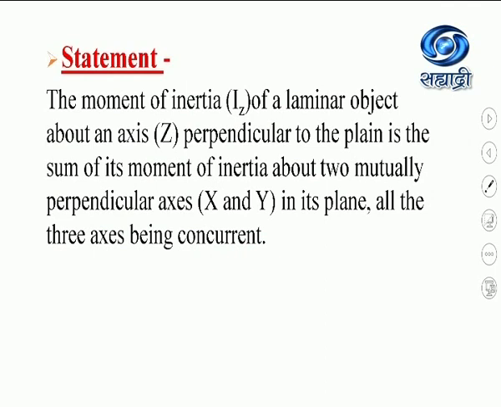Or again I will revise, the moment of inertia of a laminar object about an axis perpendicular to the plane is the sum of its moment of inertia about two mutually perpendicular axes in its plane, all the three axes being concurrent. Okay, so this is all about the theorem of parallel and perpendicular axis.